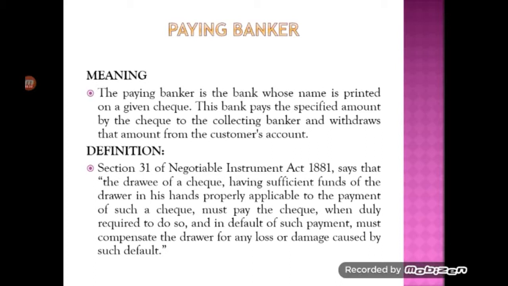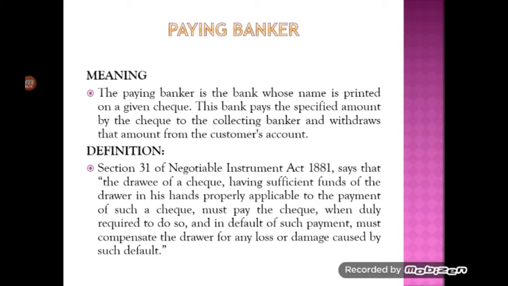By definition, according to the Negotiable Instruments Act of 1881, Section 31 defines that the drawee of a check having sufficient funds of the drawer in his hands properly applicable to the payment of such a check must pay the check when duly required to do so, and in default of such payment must compensate the drawer for any loss or damage caused by such default. So it specifically says drawee of the check.